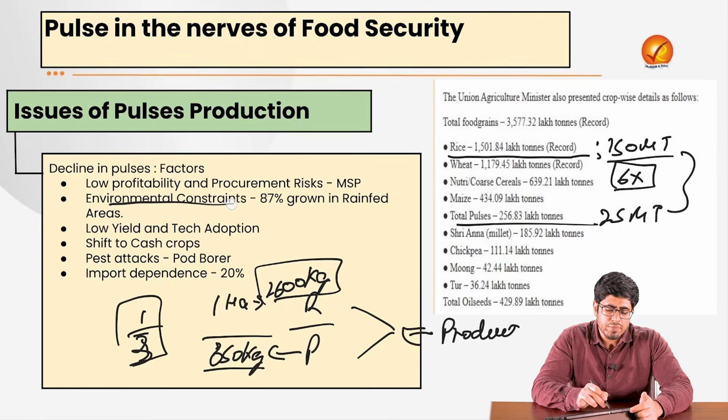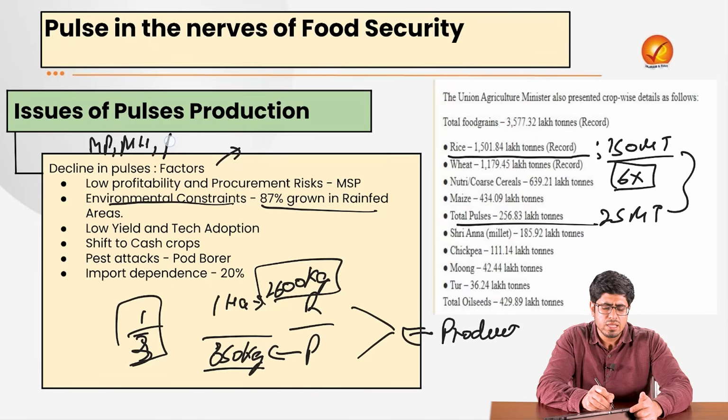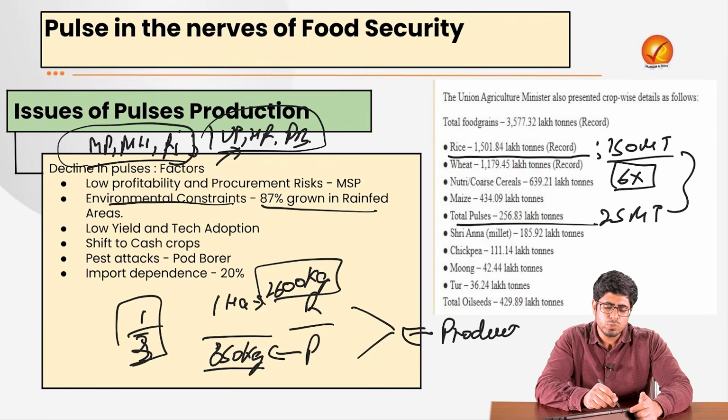Other reasons include environmental constraints, because we see that pulses are majorly grown by farmers located in the poorer regions of our country. As we saw, the states of MP, Rajasthan, Maharashtra are not states with very high productivity anyway. They are not the states called the states of the Green Revolution. States like Western UP, Haryana, Punjab, which have the highest productivity, are not growing it. And even in these states, it is the poorer farmers who are growing it, because they do not have as much access to irrigation. They are not able to produce the pricier crops like sugarcane or rice, and that is why, as a constraint, they are growing these pulse crops. Naturally, the production is going to be less.